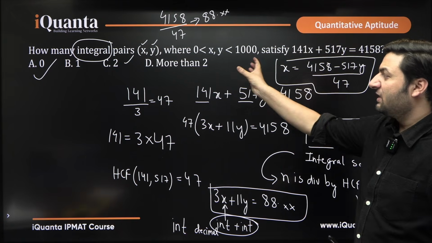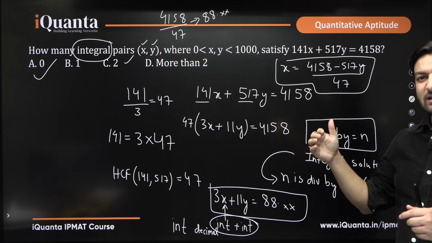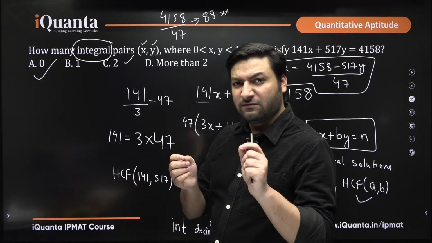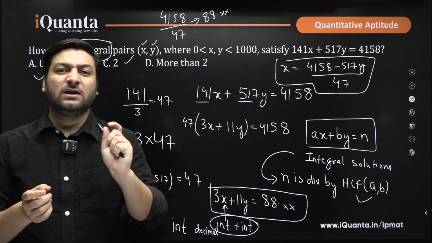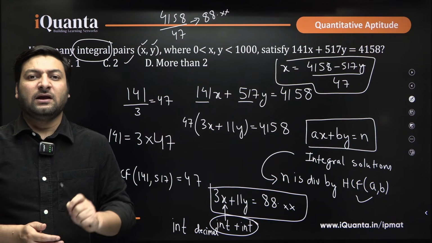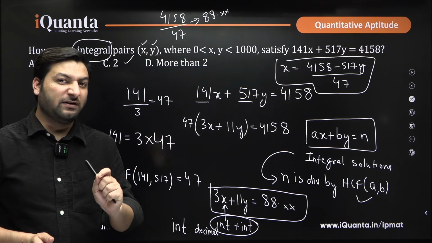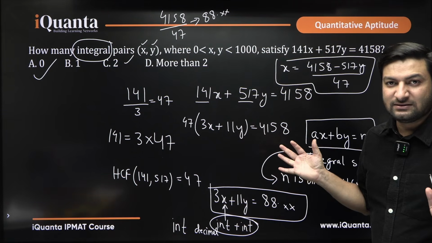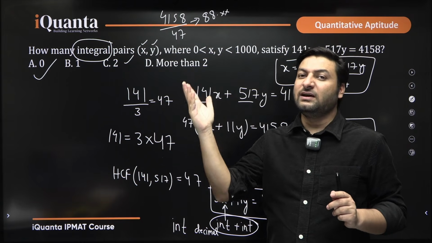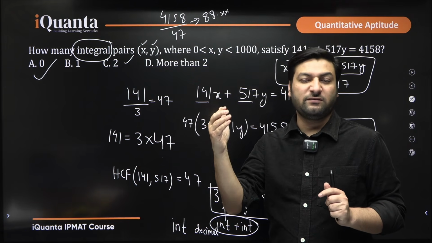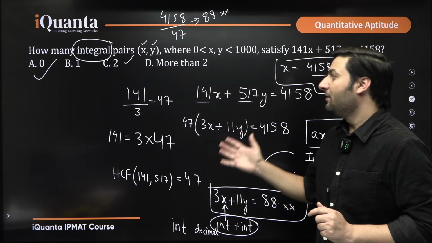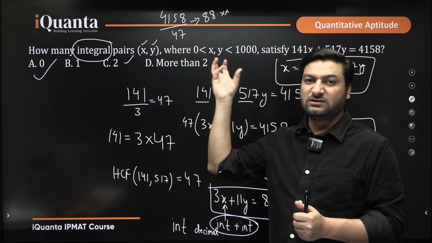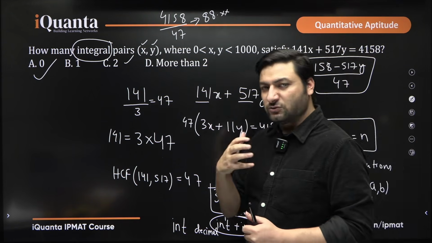So, if you want to check whether a given linear equation like this has some solution or not, use this concept, okay. I hope it is clear. Even if one question like this pops up in your exam, you will be able to pick it up very quickly. And there was one question in IPMAT Indore 2025, I think the very first question, which was around this, okay. We had to do something like this. Even though they asked the minimum maximum value, you can check out IPMAT Indore 2025's first question of the short answer section. But I hope now for this type of questions where integral solutions are asked, you can do this, right. Let us go to the next question.